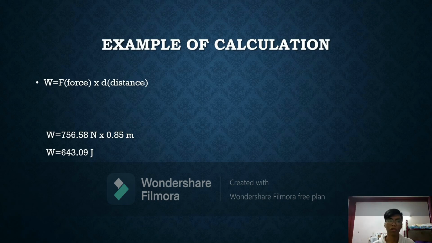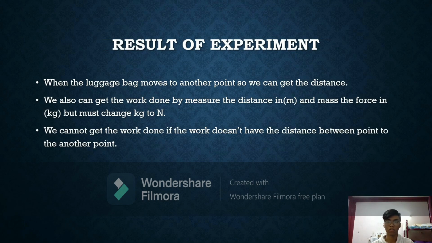Okay, example of calculation: W is equal to force divided by distance, which is W equals 756.5 Newton divided by 0.85 meter. The answer is 643.09 joule.